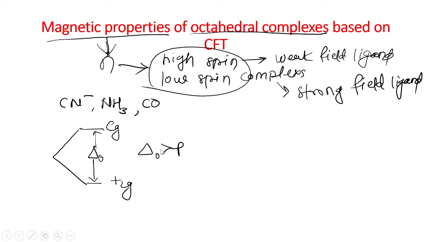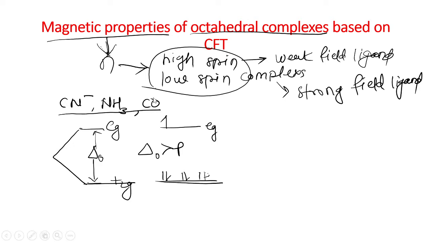So in the case of the strong field ligand, the electrons fill like this. First they are singly filled, and instead of going to the eg orbitals, they get paired in the t2g set of orbitals. After the completion of the t2g set, they go to the eg set of orbitals. So this is the case when the metal ion is attached to a strong field ligand.